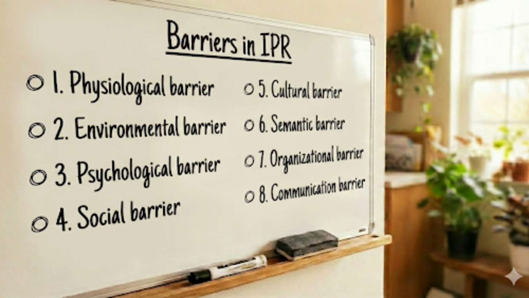Then second barrier, environmental barrier. If anything is happening in their surroundings, like fighting or something arising in their environment, they can't listen to what we are saying. Surroundings are also most important to maintain a good IPR, okay. Then third one, psychological barrier.